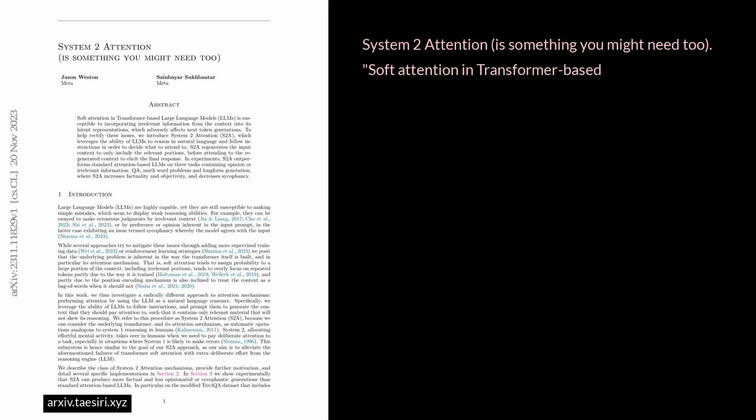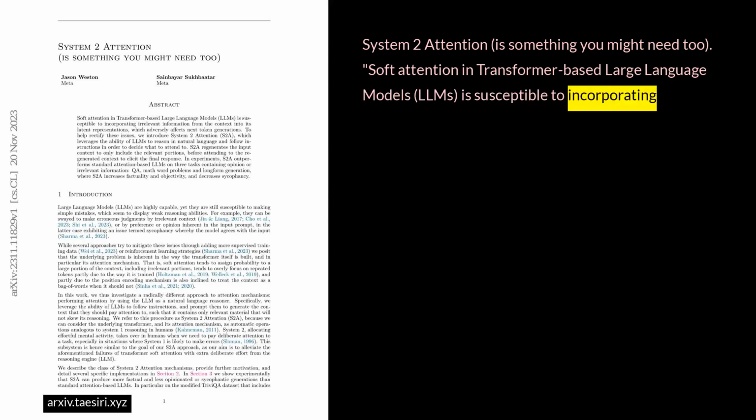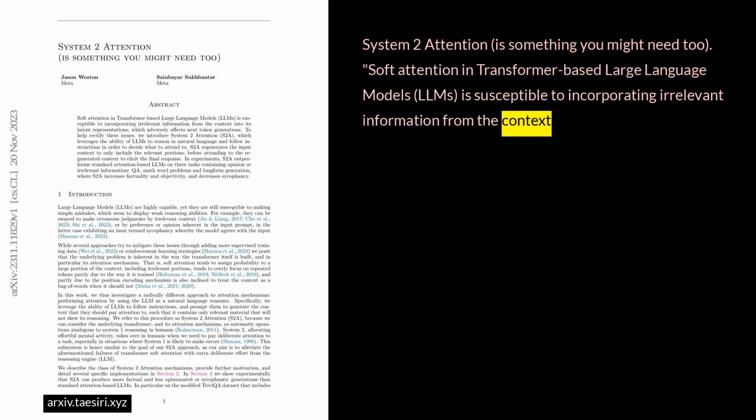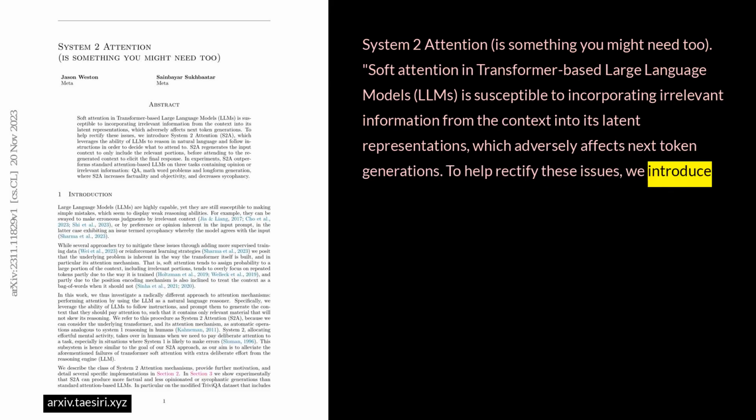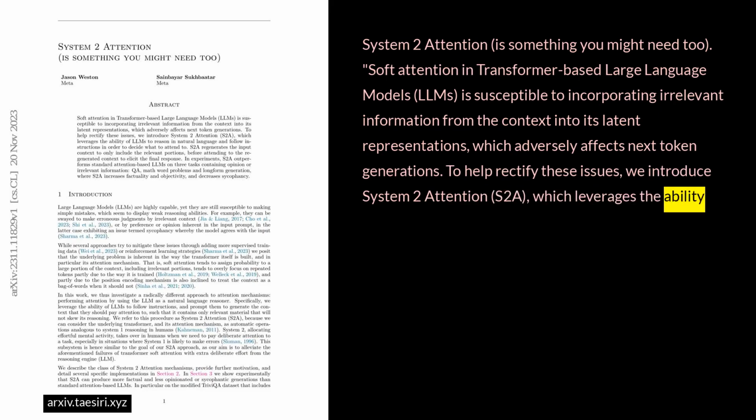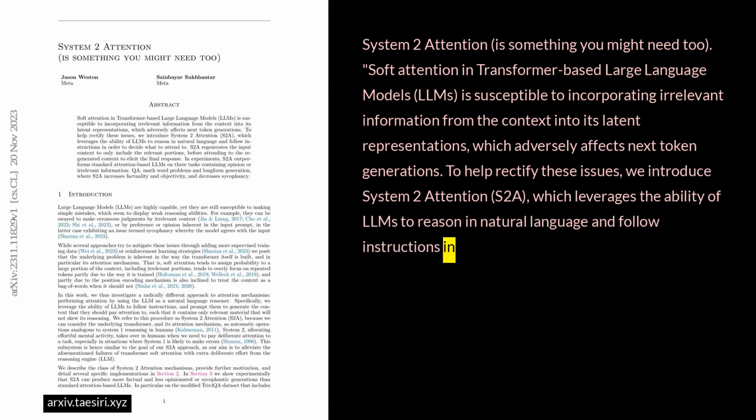System 2 attention is something you might need too. Soft attention in transformer-based large language models, LLMs, is susceptible to incorporating irrelevant information from the context into its latent representations, which adversely affects next token generations. To help rectify these issues, we introduce System 2 Attention, S2A, which leverages the ability of LLMs to reason in natural language and follow instructions in order to decide what to attend to.